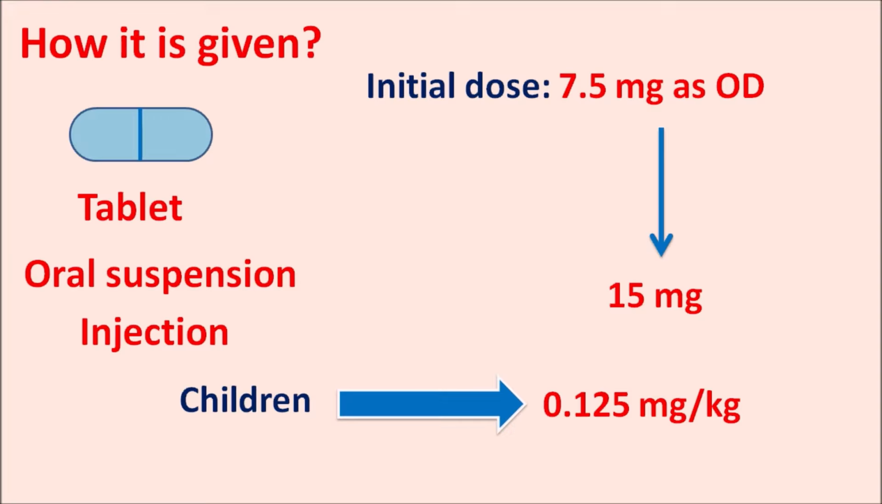At a low dose, this drug is somewhat more selective towards the COX-2 enzyme. Therefore, it shows less gastrointestinal and cardiovascular side effects. That's why this drug is initiated at a low dose of 7.5 mg and the dose can be increased up to 15 mg. So that's about this drug, meloxicam.